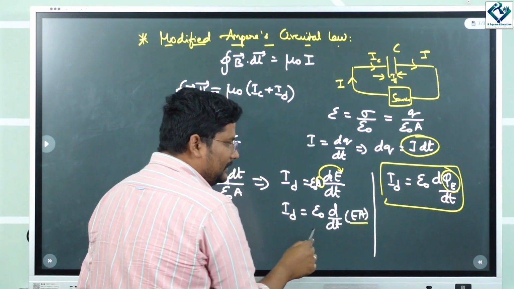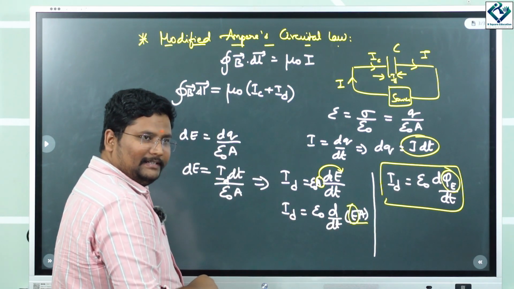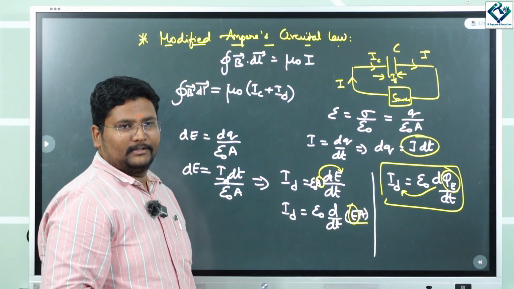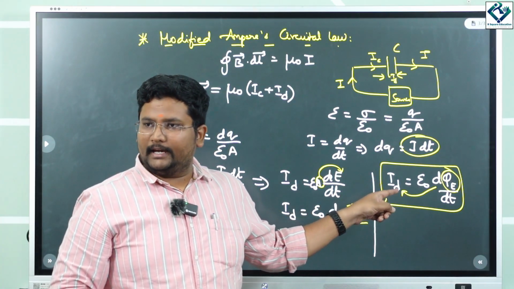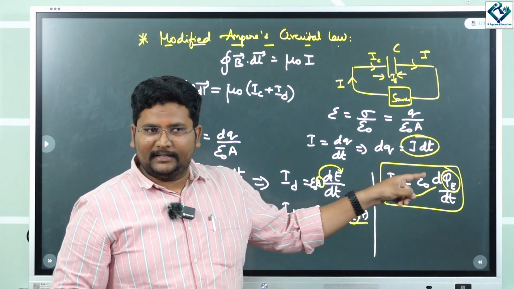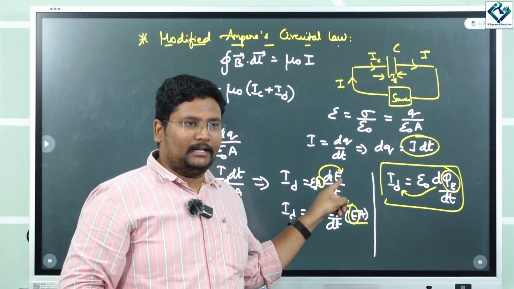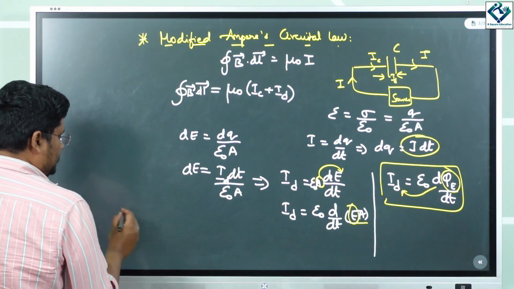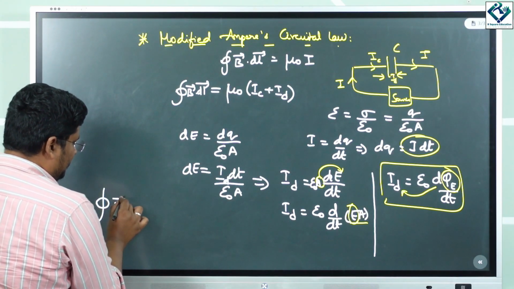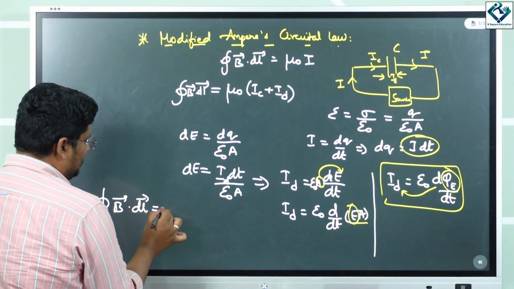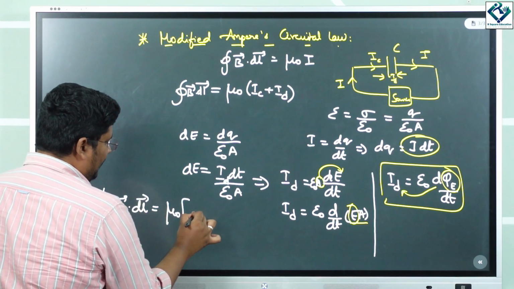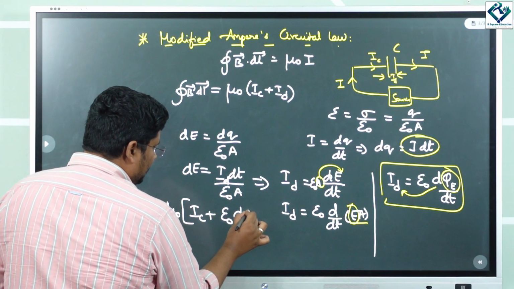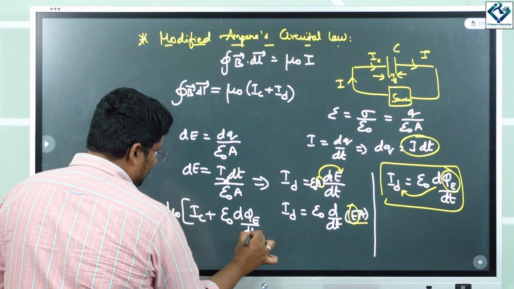Change in electric flux, that is change in electric field, is going to be related as displacement current. So now Maxwell has proved that change in electric field leads to a displacement current. So now this Ampere circuital law turns out to be integral B vector dot dl vector is equal to mu naught times (IC plus id), and id is what now? Epsilon naught d phi E by dt.